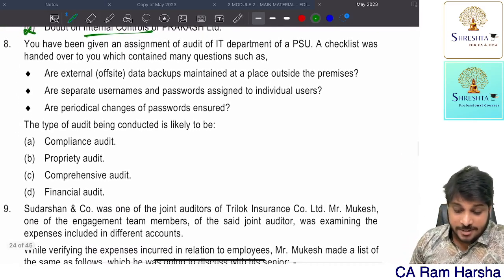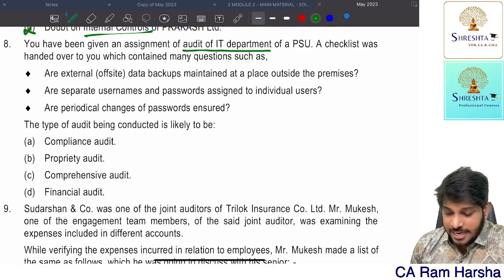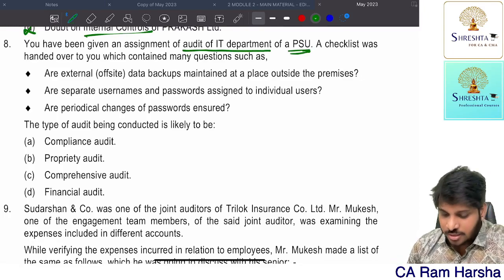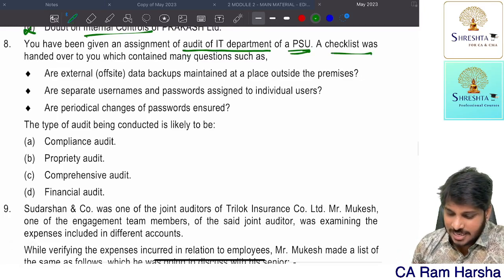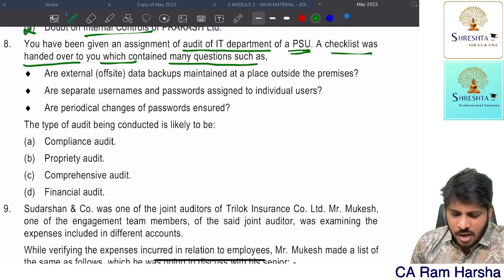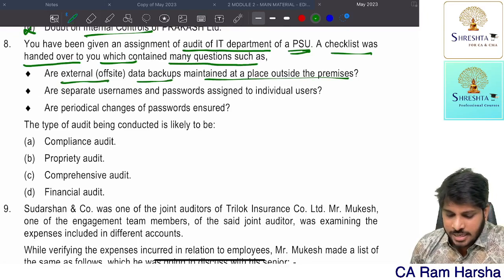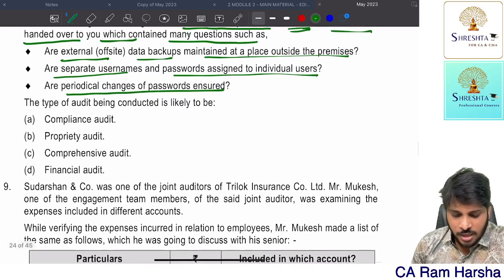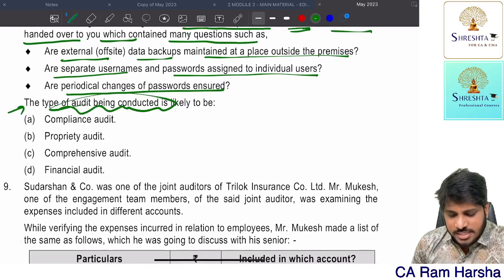You have been given an assignment of audit of the IT department of a public sector undertaking. For this IT department audit, a checklist was handed over to you, which contains many questions like: are offsite data backups maintained? Are separate usernames and passwords given to each user? Periodical changes to password ensured? So now you are doing an audit, right? What is this type of audit? Is it a compliance audit, propriety, comprehensive, financial?